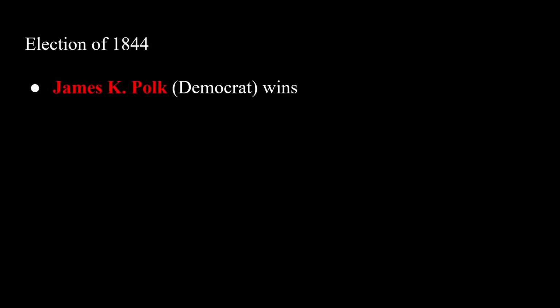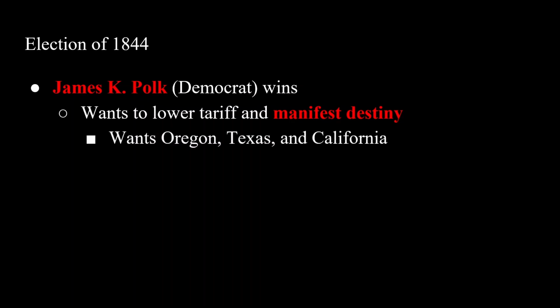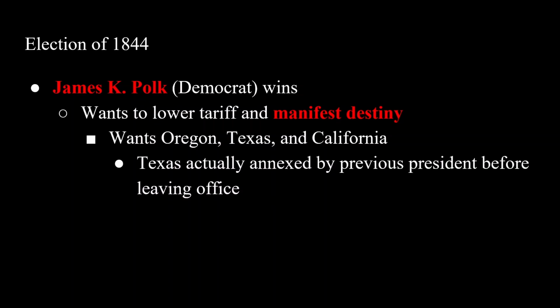Finally, we're going to be covering Manifest Destiny. In the election of 1844, James K. Polk, a Democrat, is going to win. He wants to lower the tariff, but most importantly, he's going to push for Manifest Destiny. Whenever you hear Manifest Destiny, I want you to think of Polk. Polk wants Oregon, Texas, and California. But it's important to note that Texas is actually going to be annexed by the previous president before Polk takes office.